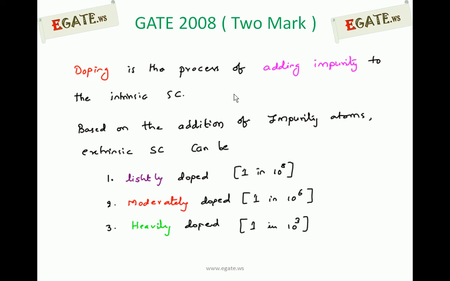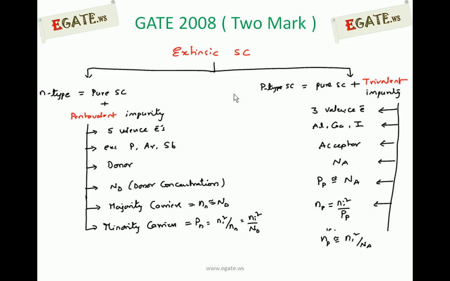So extrinsic semiconductor can be lightly doped, moderately doped or heavily doped, and we know that extrinsic semiconductor is classified into two types. One is N-type, the other is P-type. First we will discuss N-type. N-type semiconductor is formed when a pure semiconductor is added with pentavalent impurity.